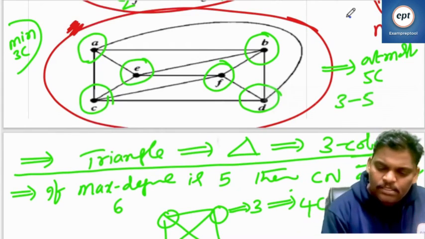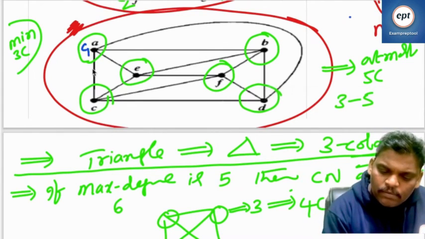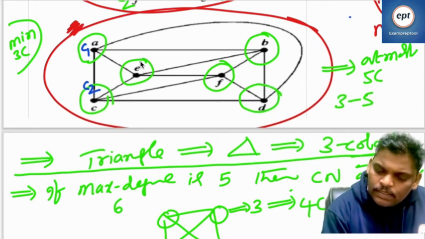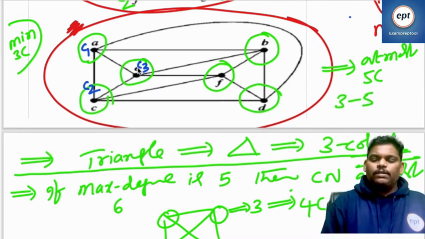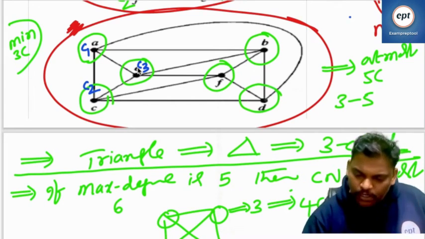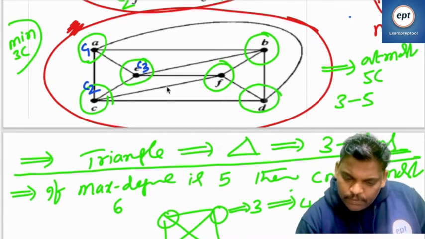I am giving the answer. See this one? It is C1. It is C2. It is C3. C1, C2, C3. 3 colors confirmed. Till now 3 colors okay. Next one. C2, C3 already there.